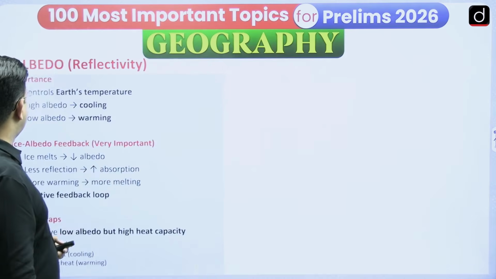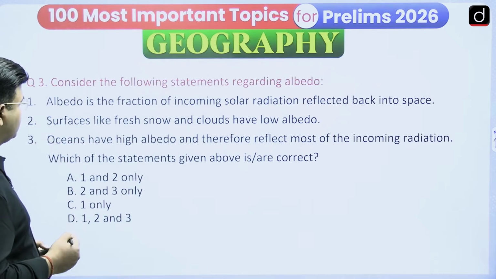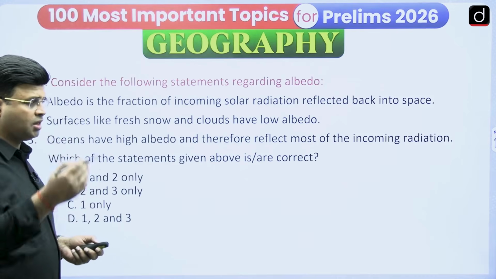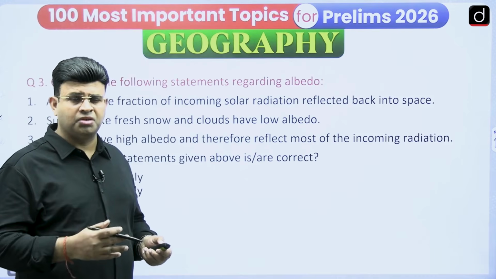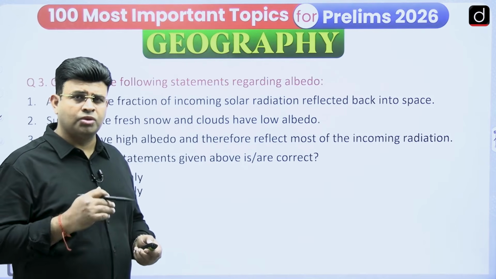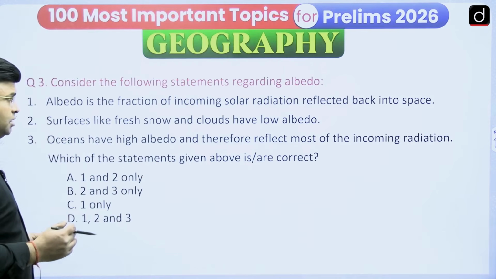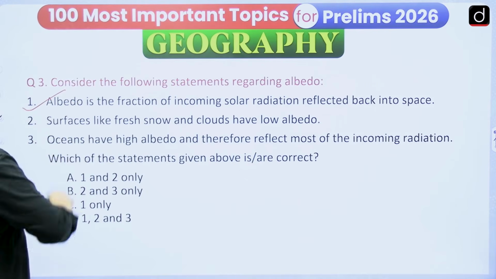Next, consider the following statements regarding albedo. Albedo is the fraction of incoming solar radiation reflected back into space. Yes, albedo is that fraction of sun rays. Suppose 100 is coming in, and out of 100, 35 is returning back into space without any use, from the top of the atmosphere and other surfaces. That is known as albedo. So it is a correct one.